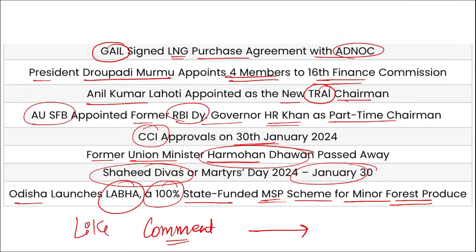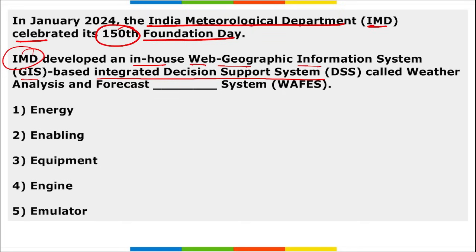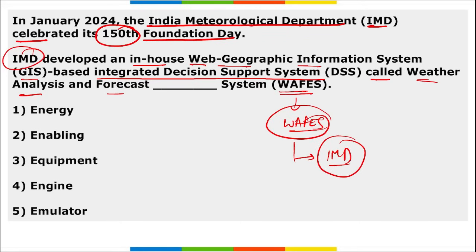Now, let's move to some revision current affairs that will be beneficial for your learning. India Meteorological Department celebrated their 150th Foundation Day. Here, IMD developed an in-house web geographic information system based integrated decision support system called Weather Analysis and Forecast Enabling System. So basically, this WAFES. This was developed by IMD. This is an in-house web geographic information system, right?